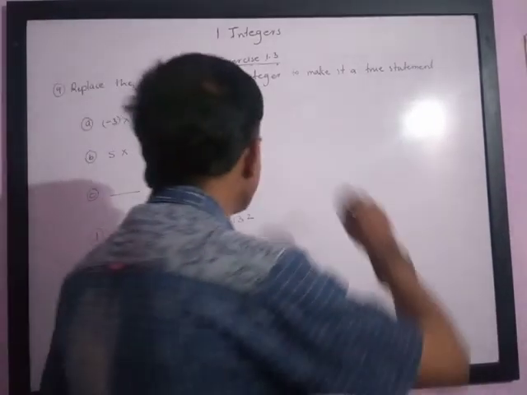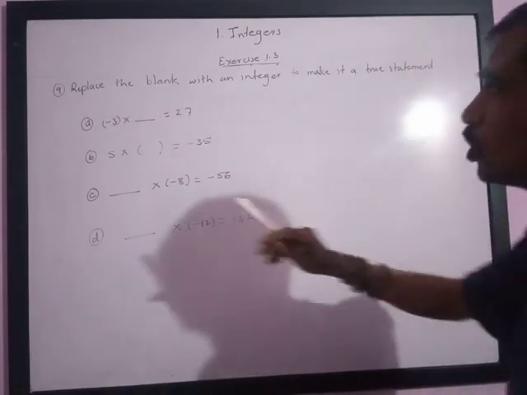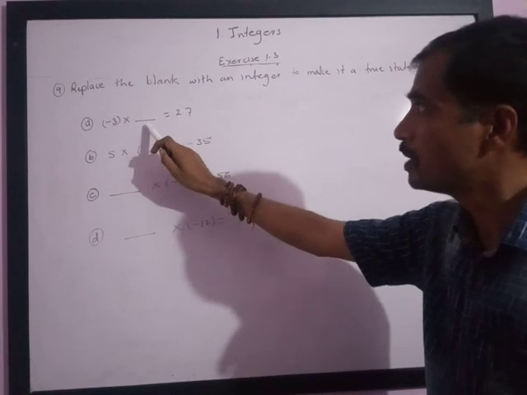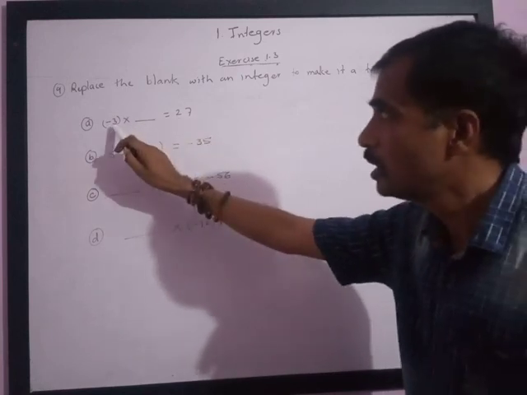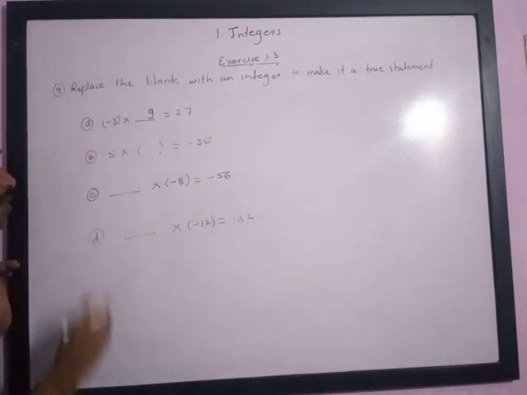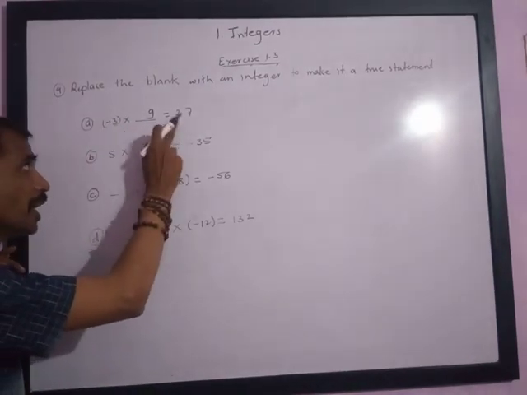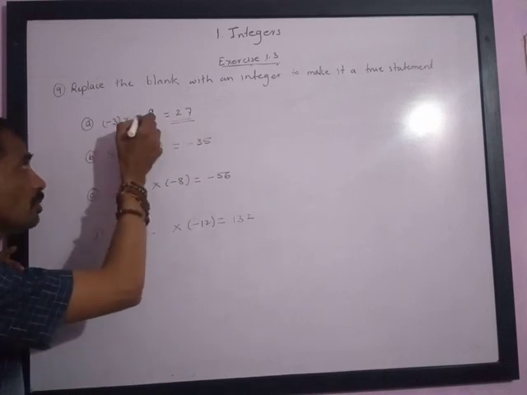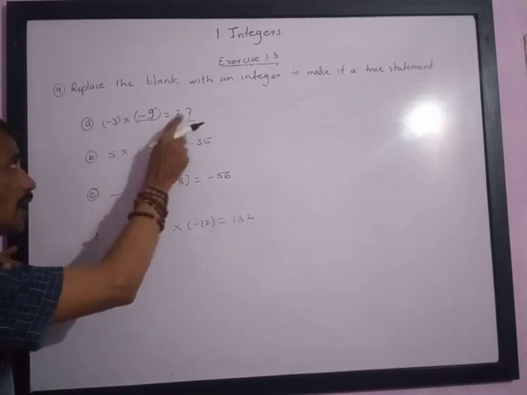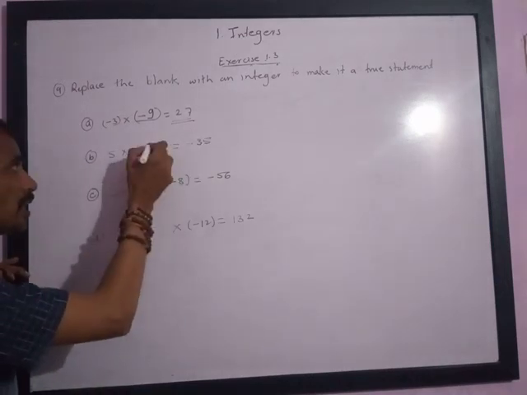The ninth and last question of exercise 1.3 is: replace the blank with an integer to make it a true statement. So we have to write some number in the blanks. Now -3 multiplied by something is equal to 27. We know that 3 9s are 27, so the integer must be 9. But please try to understand, if you multiply -3 by 9, we will get negative into positive, which is negative, but we are given a positive answer, so this must be -9. Negative into negative is positive, and 3 9s are 27.